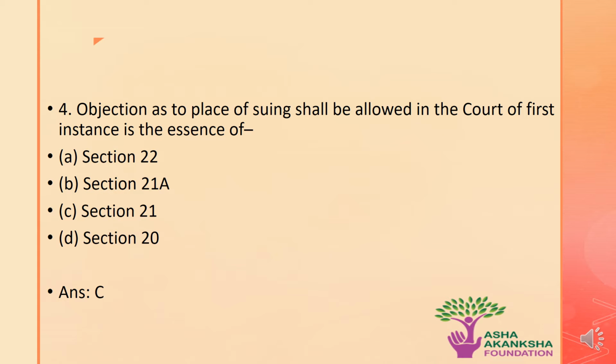Now, let's move on to the next question: the objection as to the place of suing shall be allowed in the court of first instance is the essence of which of the following sections? The options are A. Section 22, B. Section 21A, C. Section 21, or D. Section 20. The correct answer is option C, that is, according to Section 21, the objection as to the place of suing shall be allowed in the court of the first instance. So now let's see what Section 21 states and means.